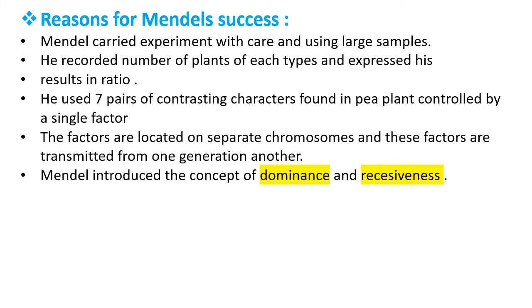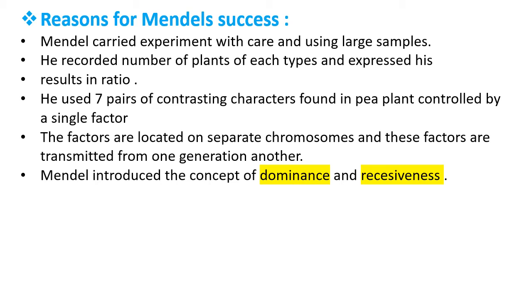Mendel used 7 pairs of contrasting characters found in pea plant, each controlled by a single factor. 7 pairs of contrasting characters means the characters which are opposite. For example, we have seen that pea plant shows two different varieties depending upon the height, that is tall and dwarf. So tall and dwarf are totally opposite, or these are called contrasting characters.